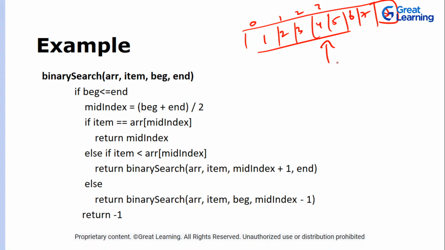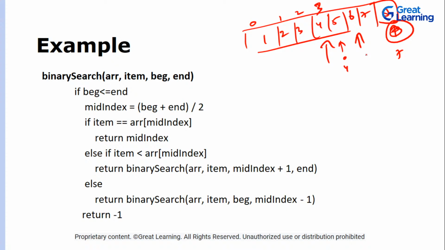Now you will perform the first iteration. Let's suppose you are looking for this 8. This is the first recursive call that you will perform. This is the middle index, right? And now you will find the new beginning, that is 4, and this is 7. 4 plus 7 is 11, and 11 divided by 2 is 5.5, so it will be 5. So the index will be here. This is your second recursive call.